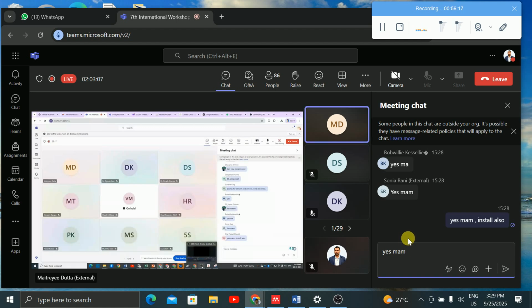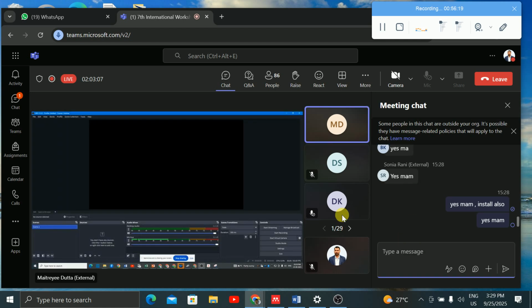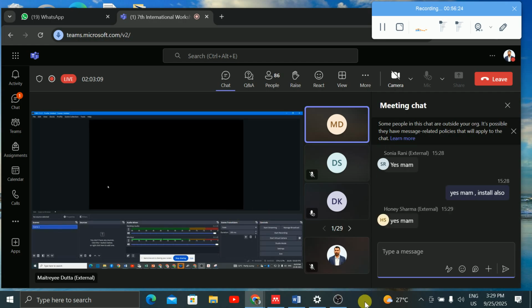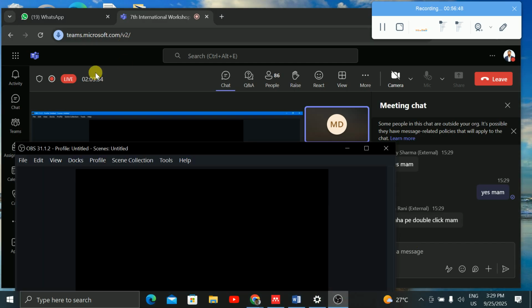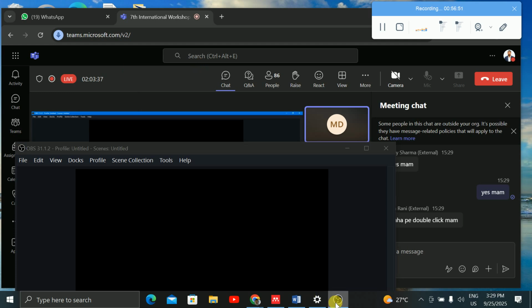Right? Now let me explain. Here the black screen that is before you is known as your working environment, right? Where we will work. On the left hand side there is a scene, because it is working with video. Scene by scene we can create, or within one scene also we can create the video, or different scenes also, and after that we can create the video or stream the video. Live streaming also you can do, right?